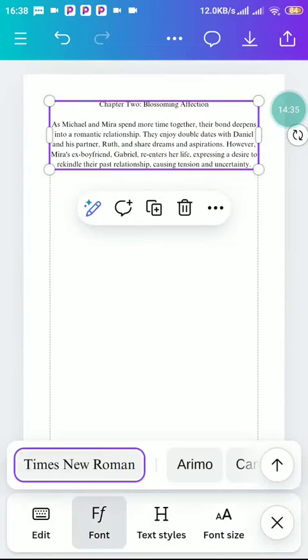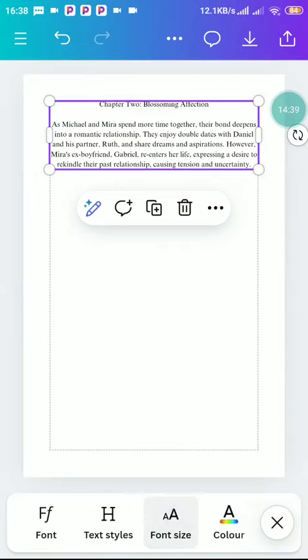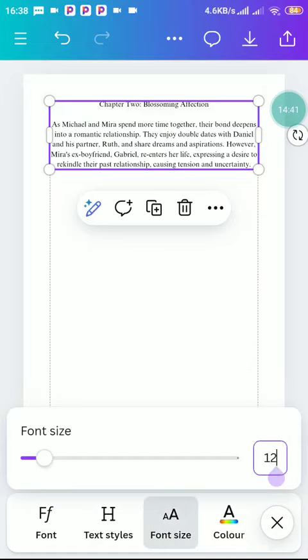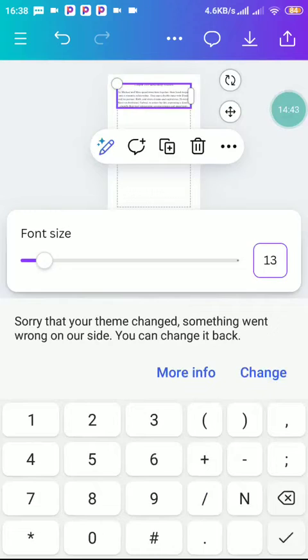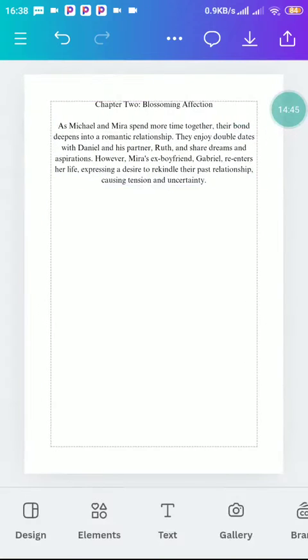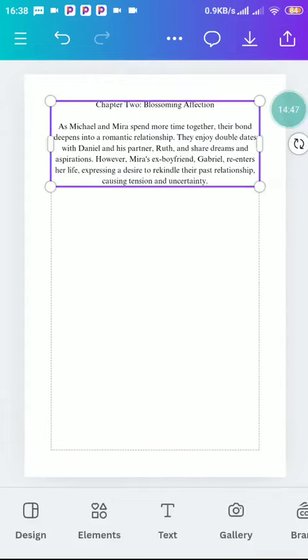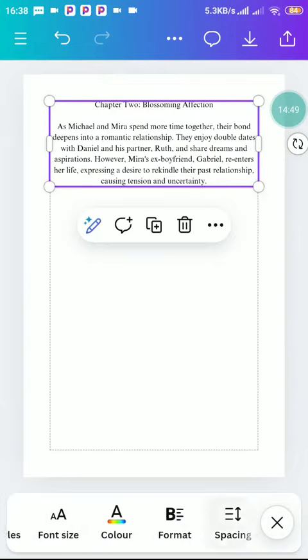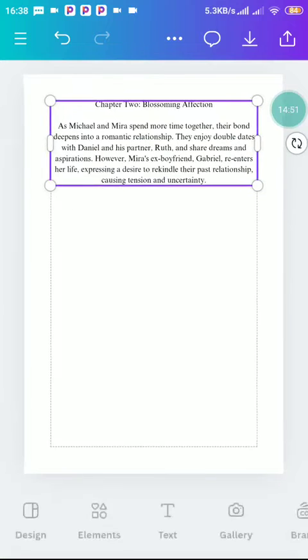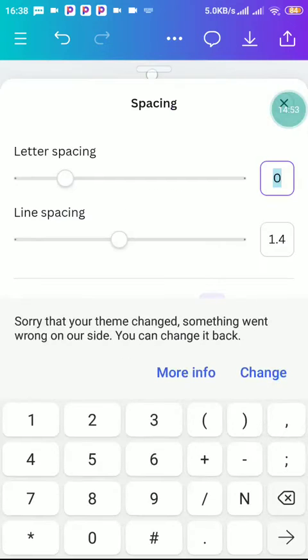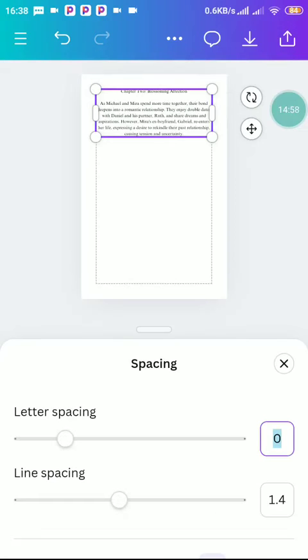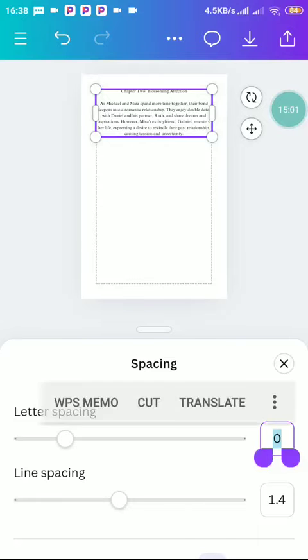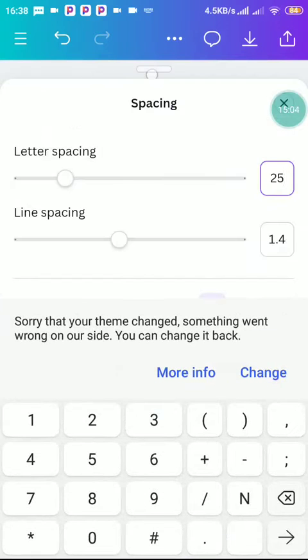Now let's see if it is 12. Font size is Times New Roman, right? The font is always in 12, so let's increase to 13. Now let's see if the spacing is still 25. It's not 25 rather. It's always in 0, so we change it to 25.